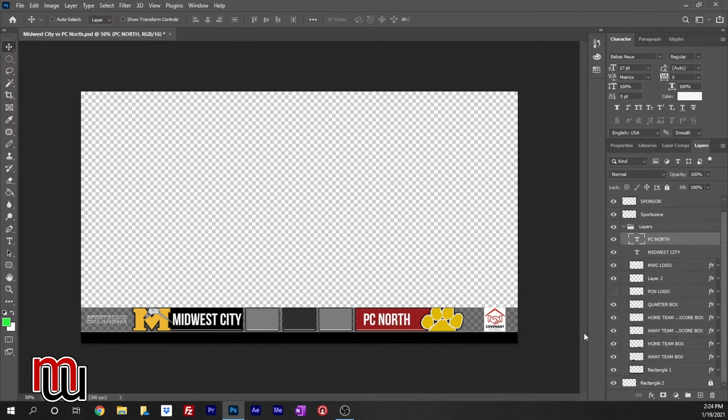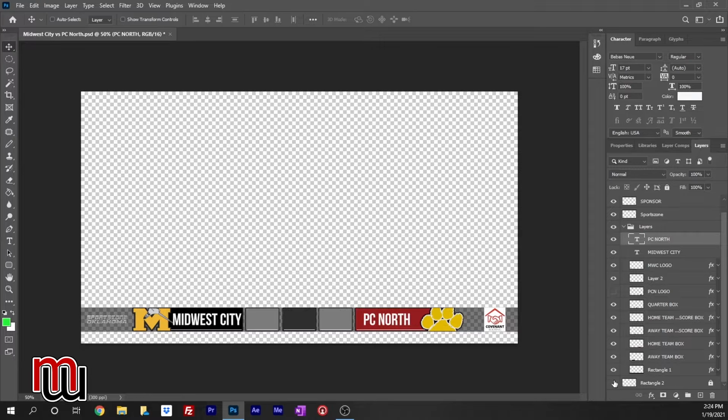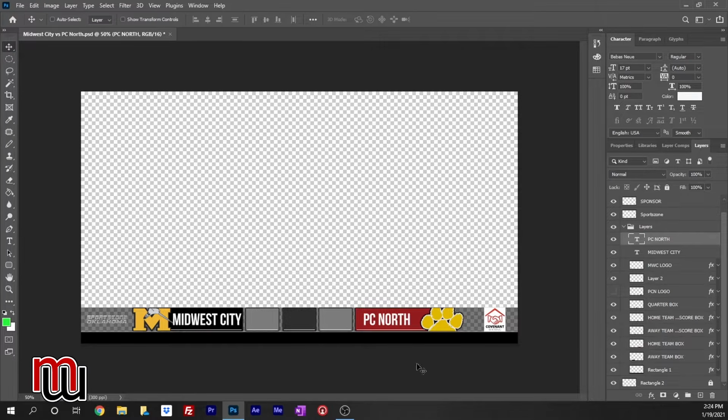But I'm going to turn that lower layer back on. And so this is it. Like I said, the black layer is only on if I have a ticker. Let's click through some of these. So we have behind, look at that, transparent. We start off with a black square behind that's transparent.